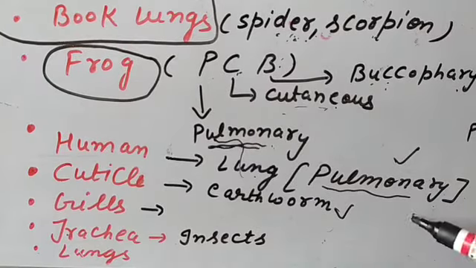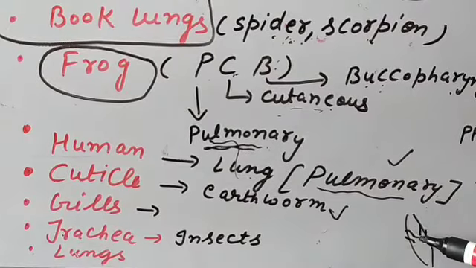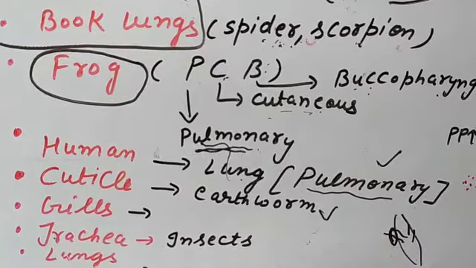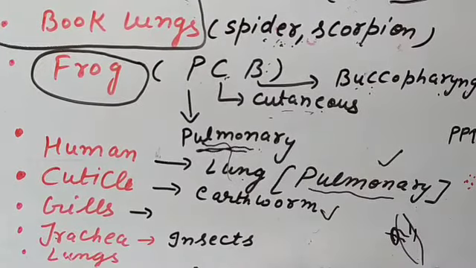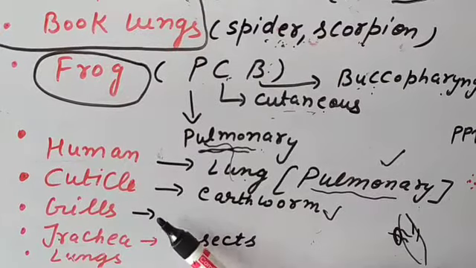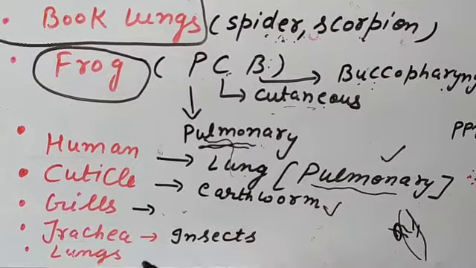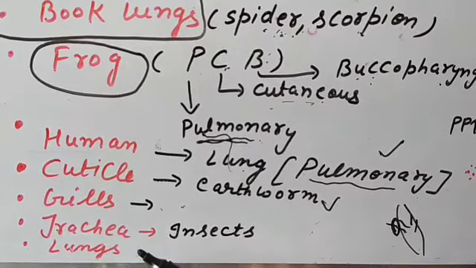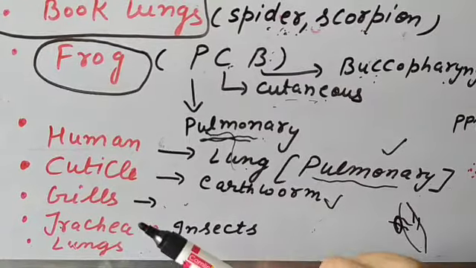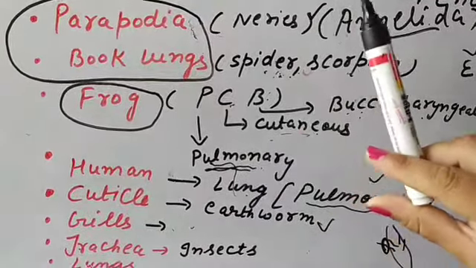Then in the case of insects like cockroach, the trachea is there. So what are the trachea? These are tube-like structures that extend throughout the whole body and open into a structure known as the spiracle. So trachea help in respiration in the case of insects like cockroach. And gills, I think you can tell, are the example in the case of fishes, and in terrestrial animals and reptiles, the lungs are there.